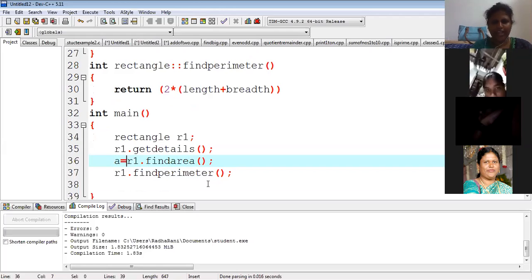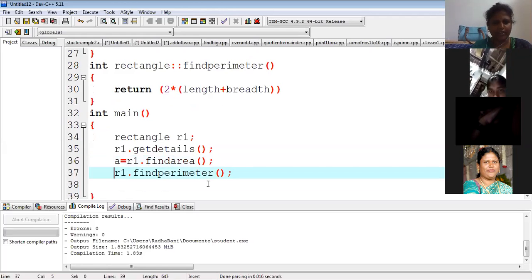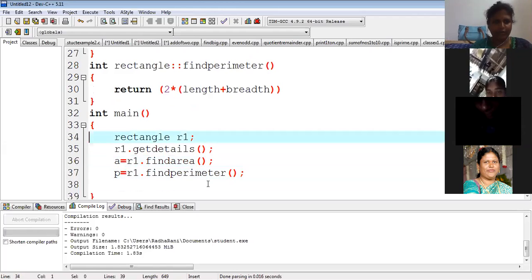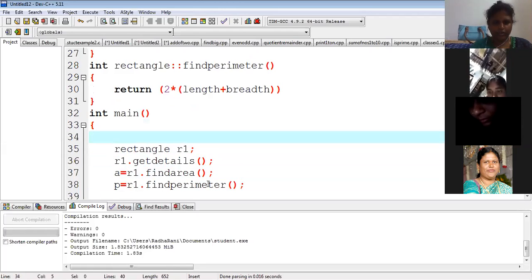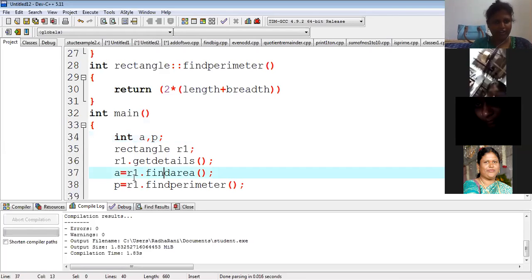So I am storing A is equal to R1 dot find area, meaning whatever value it returned will be stored in A. P is equal to R1 dot find perimeter. Now I have to declare these variables. So I am saying int A comma P. These are local to main function, not local to class. A and P are local to main function. This is the scope of these variables.